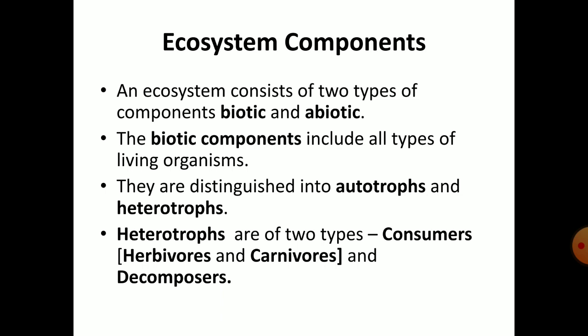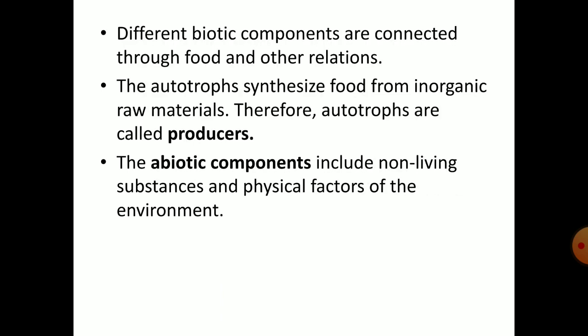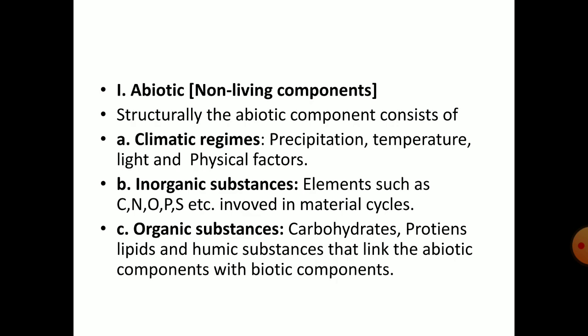Consumers may be herbivores and carnivores. Different biotic components are connected through food and other relations. The autotrophs, as the name itself indicates, synthesize food from inorganic raw materials. Therefore, autotrophs are called producers. The abiotic components include non-living substances and physical factors of the environment. So abiotic means non-living components.